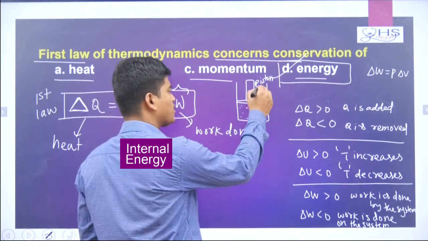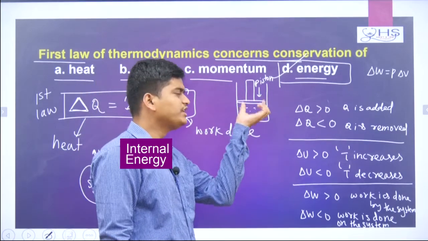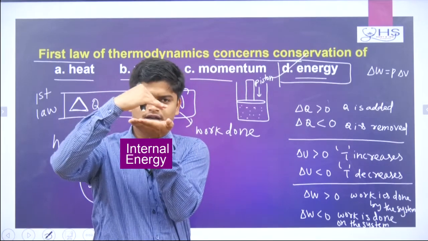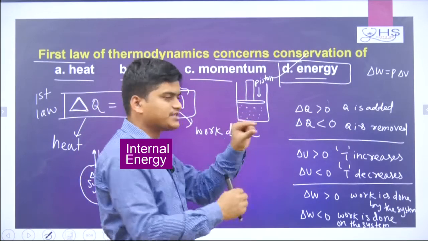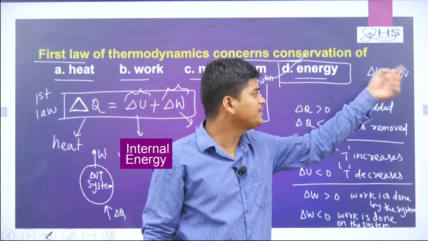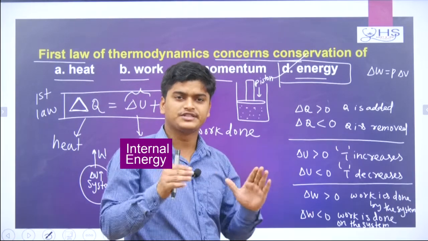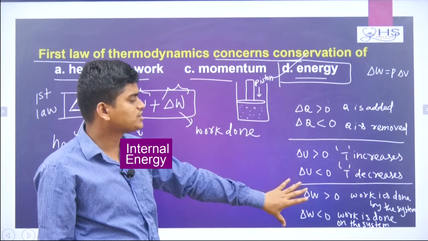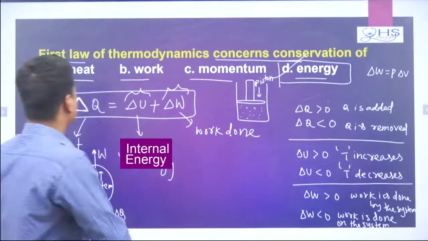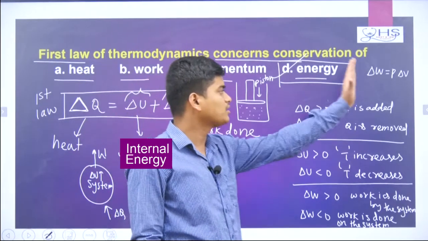On the system means you are pushing the piston downward. If you push the piston downward, your volume will decrease. If it is decreasing, delta V will become negative. If delta V is negative, delta W is also negative, so work done will be negative. Remember, in physics mostly we take the work done concept like this, but this is the reverse in chemistry. So keep this much idea in mind, and remember always in physics, work done is basically what?